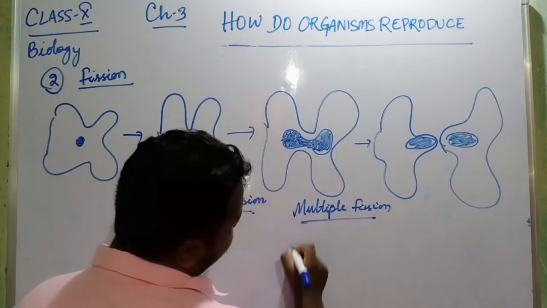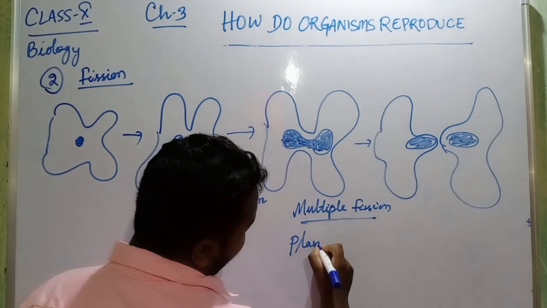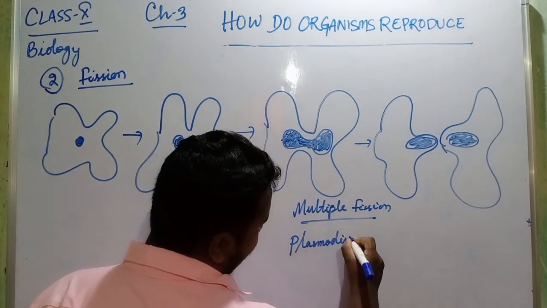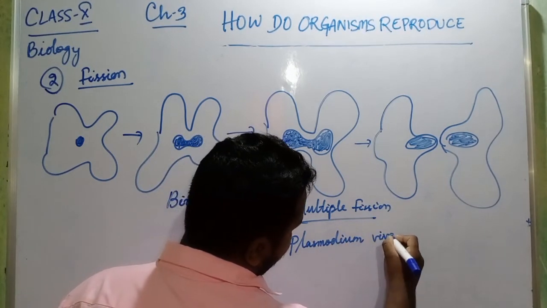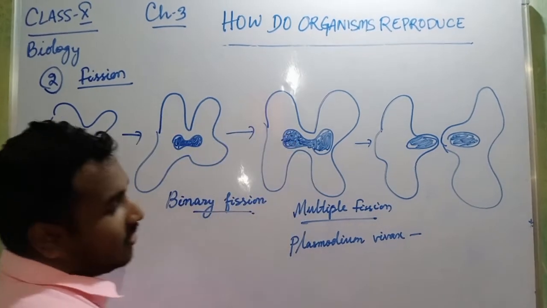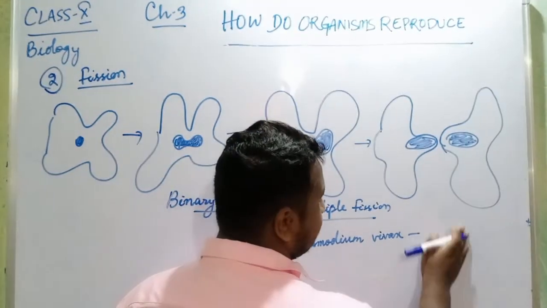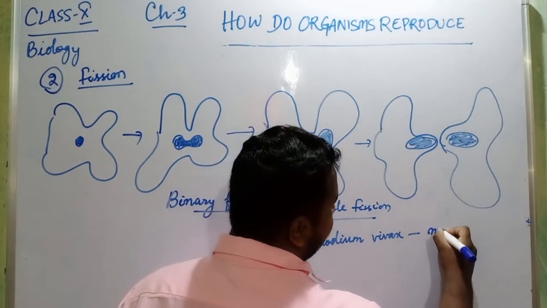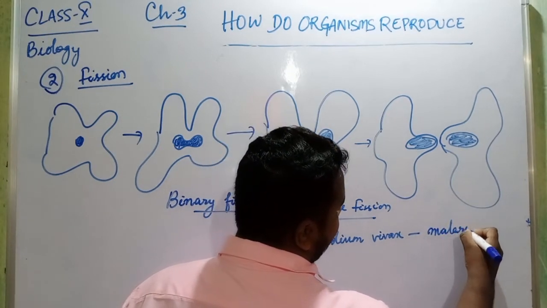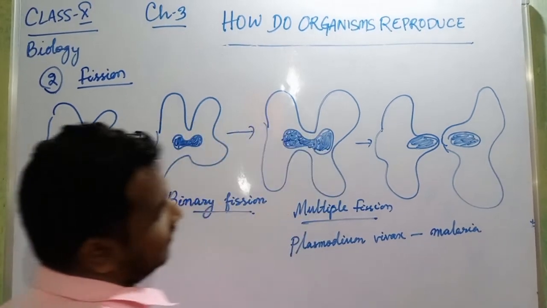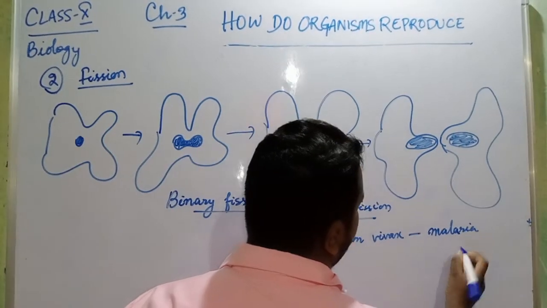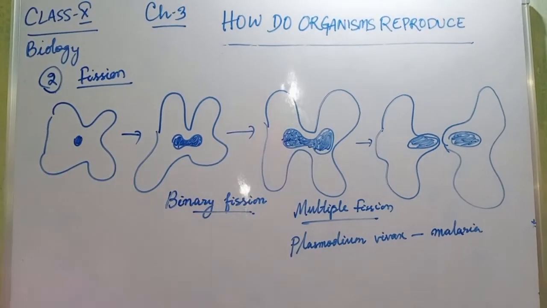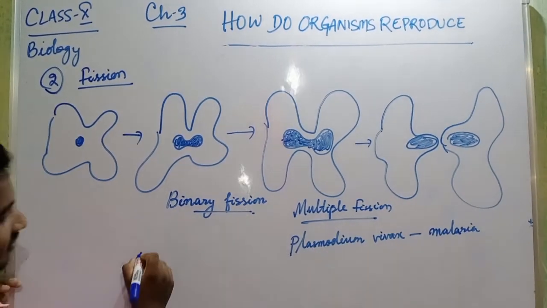Multiple fission is seen in the case of Plasmodium vivax. This cellular microbe causes malaria.